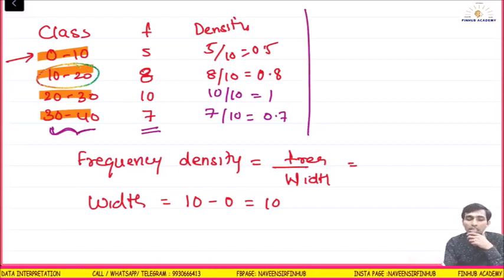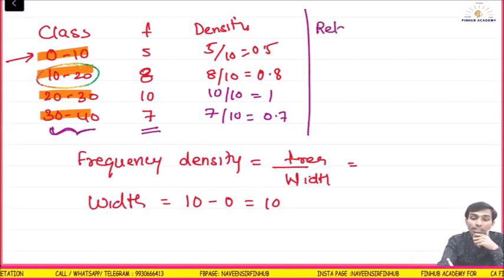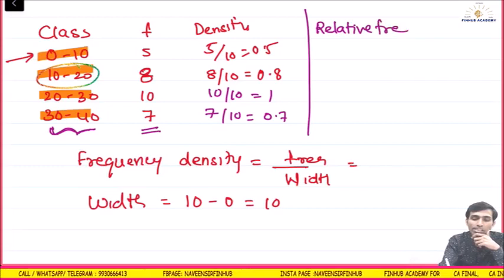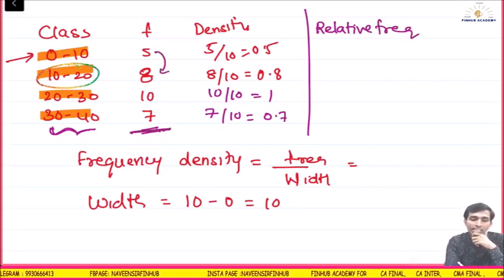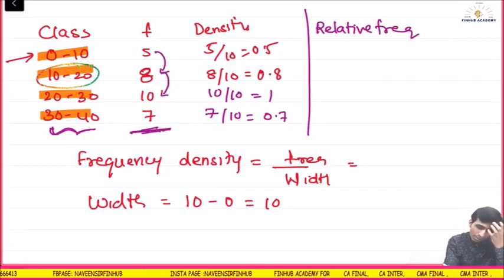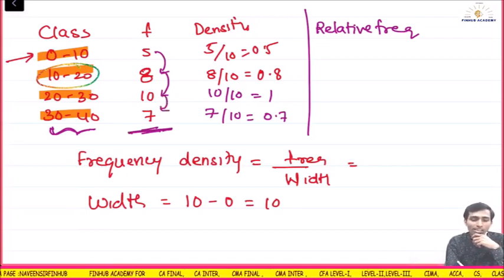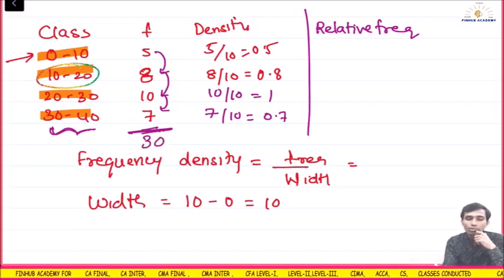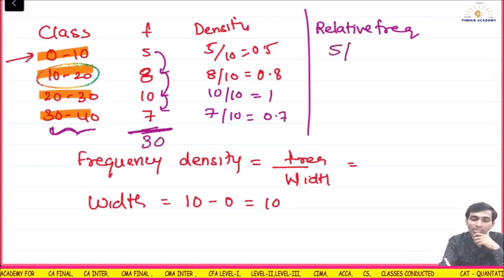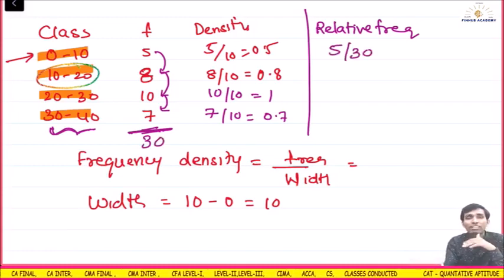Next I recall, they ask you relative frequency, okay. So I'll have to take the total of this frequency, 5 plus 8, 13, 13 plus 10, 23, correct? I am not using a calculator. 23 plus 7 would be 30. What is the relative frequency? 5 by 30. You check on your end, okay.